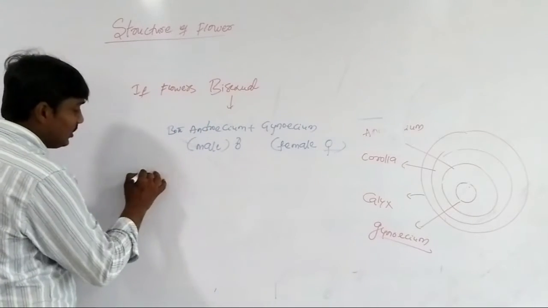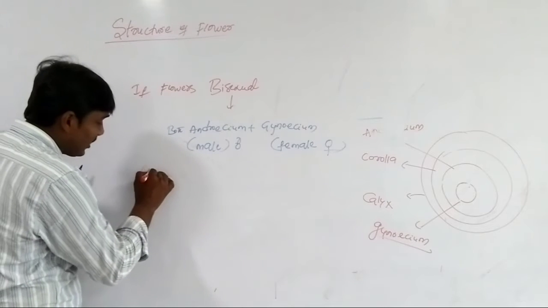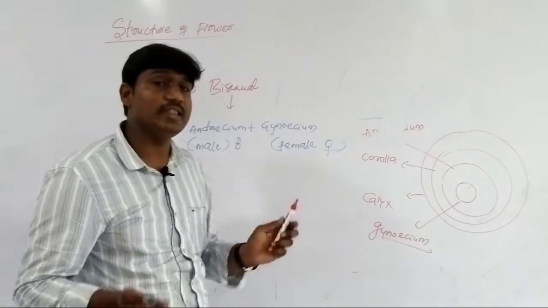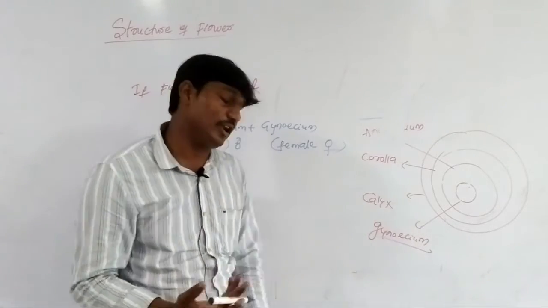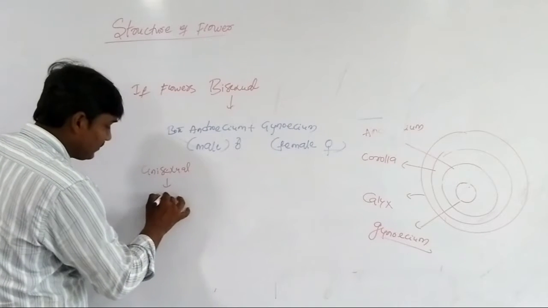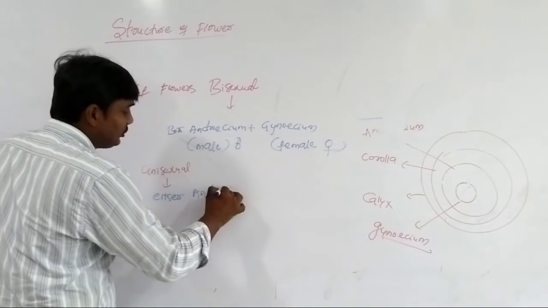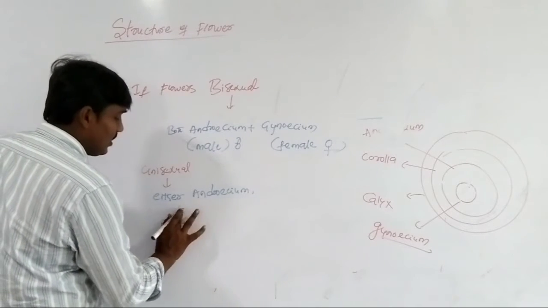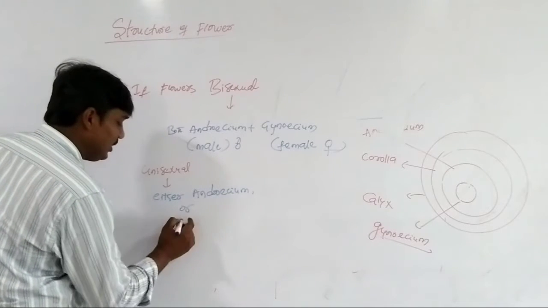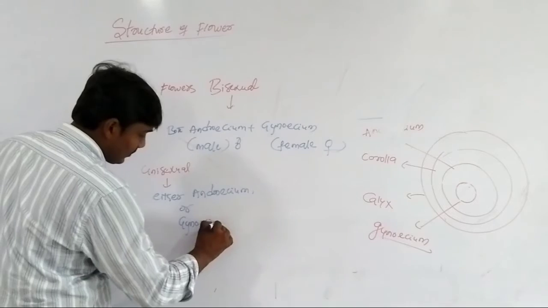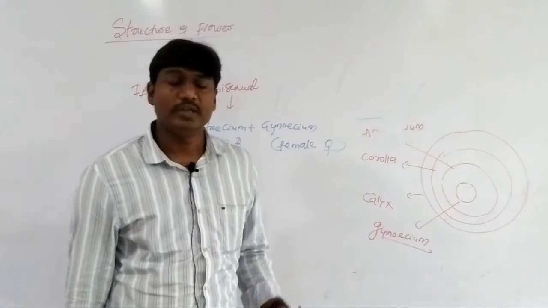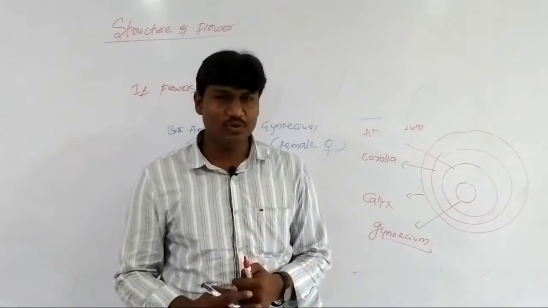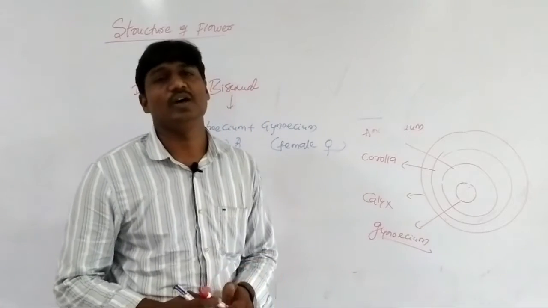But in some plants, unisexual means the flowers have either androecium or gynoecium, only one of them. That is called unisexual.